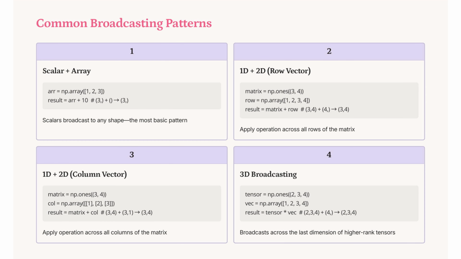Broadcasting patterns simplify operations. Scalars add to arrays, e.g., arr plus 10 results in shape (3,). A row vector adds across matrix rows, e.g., (3, 4) plus (4,). A column vector adds across matrix columns, e.g., (3, 4) plus (3, 1). In three dimensions, vectors broadcast across the last dimension, e.g., (2, 3, 4) plus (4,).